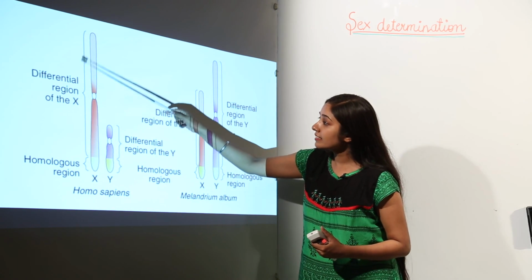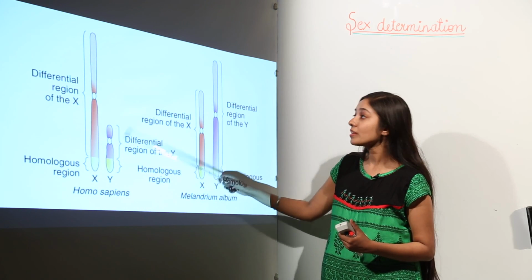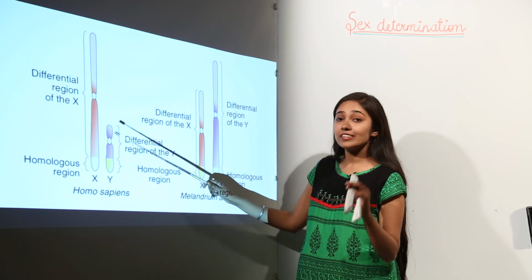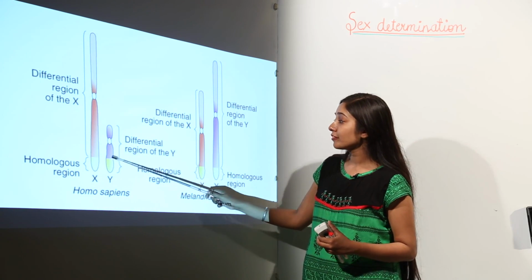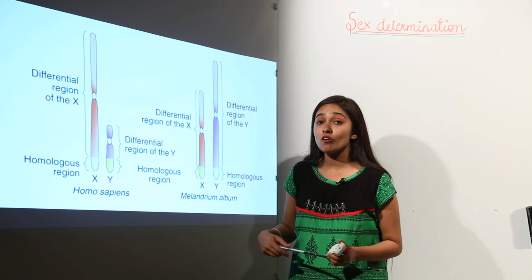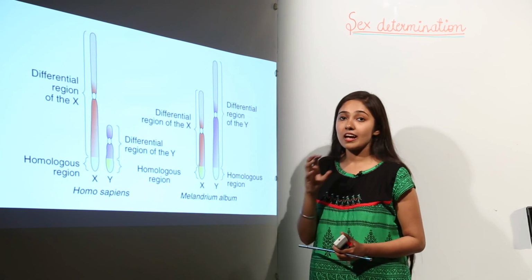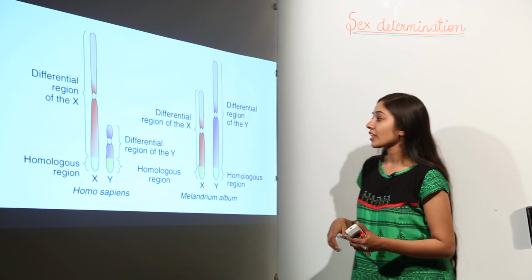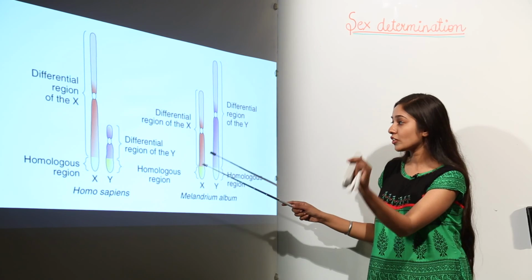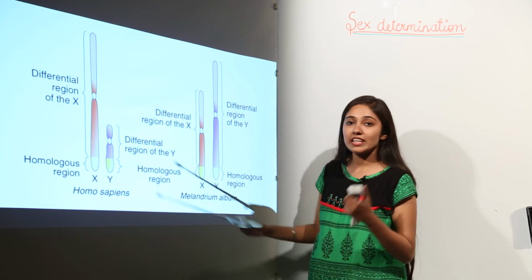So this region, the differential region of the X chromosome and the differential region of the Y chromosome, are going to encode for what? They are going to encode for sex-linked genes. And in case of the Y chromosome, the differential region has certain genes of which I talked to you before. These genes are known as holandric genes. Why? Because these holandric genes are going to encode for the sex of the child, the male sex of the child.